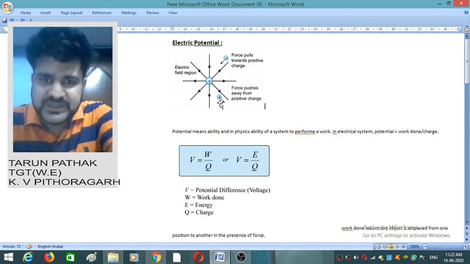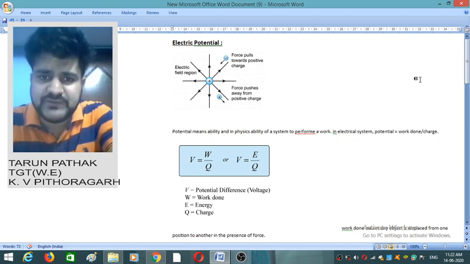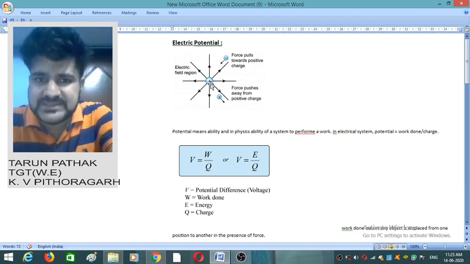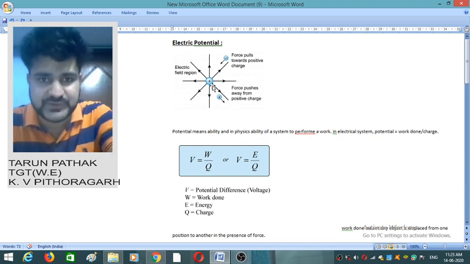Now suppose this positive charge has been kept at infinity and we want to bring it from infinity to this point. So tell me whether we have to perform any work or not. Yes, we have to perform some work. Why? Because the natural force coming from this original charge is outward, and we are bringing this positive charge towards this positive charge, meaning that we are working against the natural force.